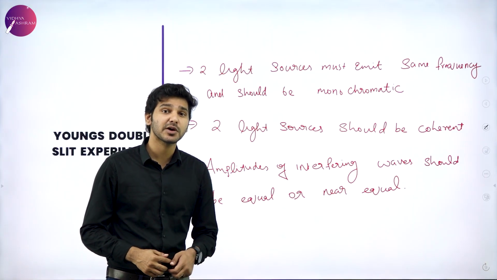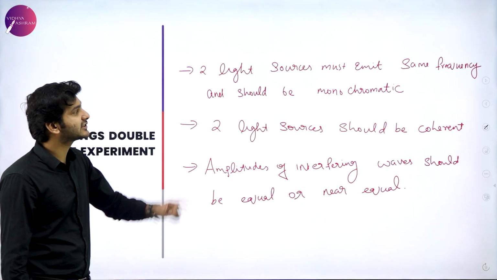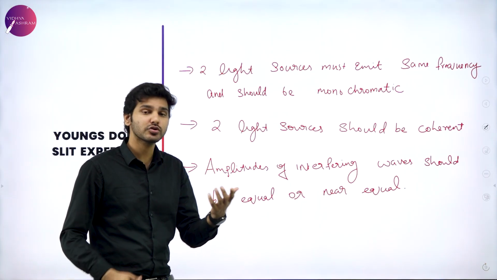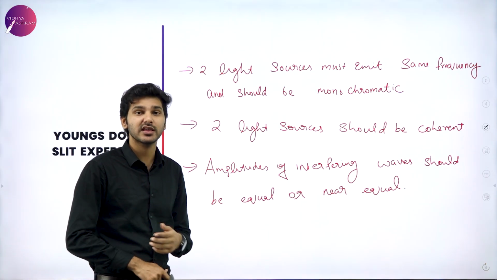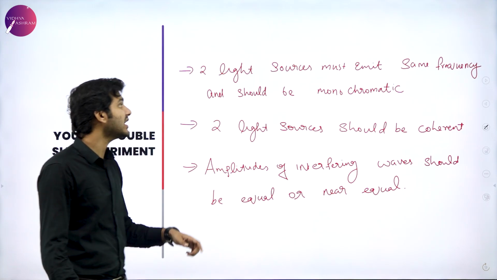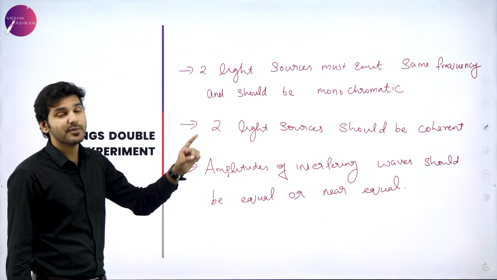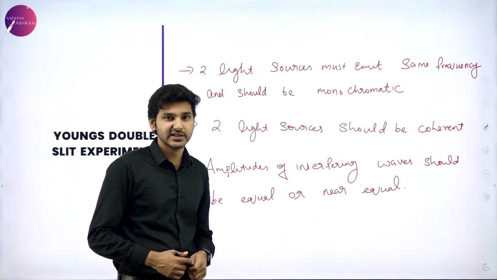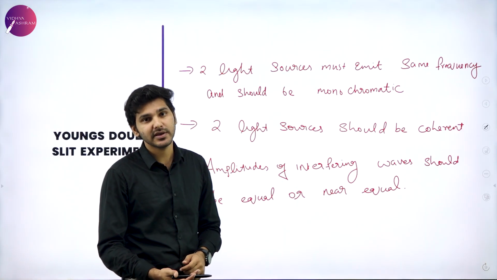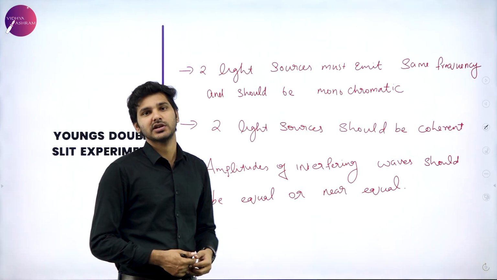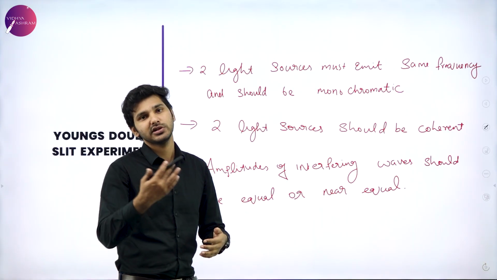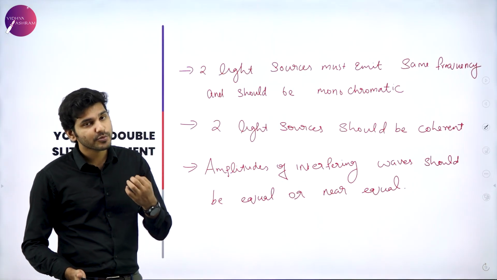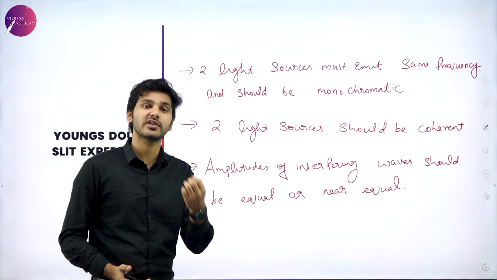The conditions are basically that the two light sources must emit the same frequency. If we take monochromatic light sources, then there is no problem. So the two light sources should emit the same frequency and they should be monochromatic. For example, a sodium vapor lamp emits in the yellow region, and a laser is also a monochromatic source. Like that, you should choose a monochromatic source with the same frequency.